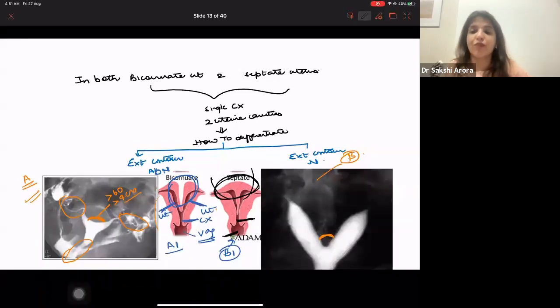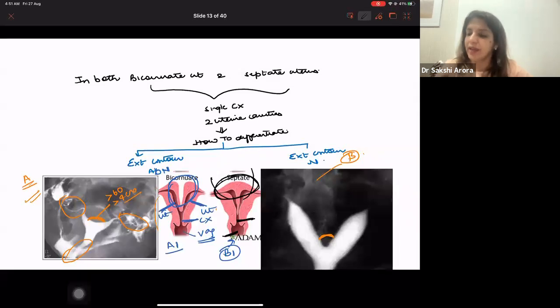So they can give you images to differentiate bicornuate and septate. In images, you have to look at the top of the uterus, the fundus. If the fundus is showing a dip, if it is abnormal, it is bicornuate. If the fundus is appearing absolutely normal, it has to be a septate uterus. Clear to all of you?